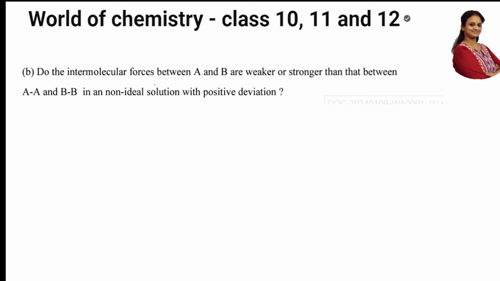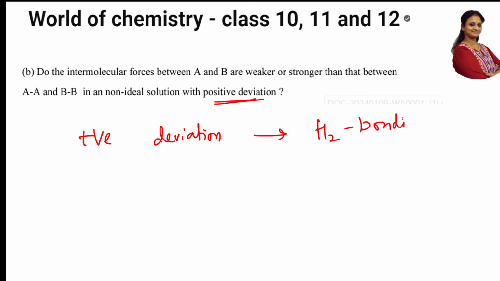Due to the intermolecular forces between A and B being weaker or stronger than that between AA, BB in non-ideal solutions, positive deviation. Always remember students, whenever positive deviation concept is there, you look into the example because the examples will be having hydrogen bonding. That is compulsory.